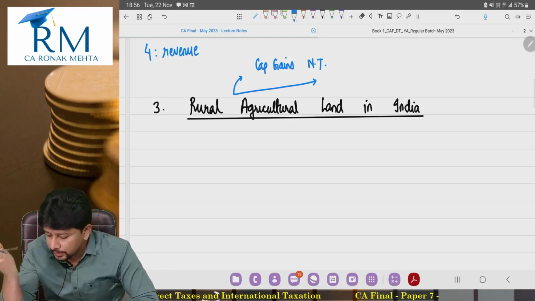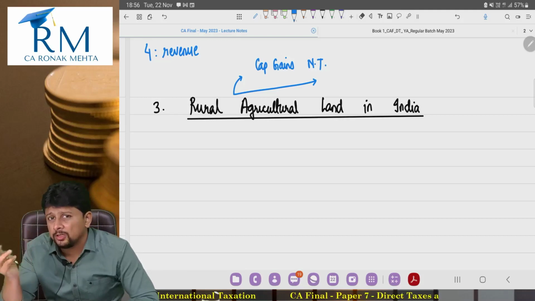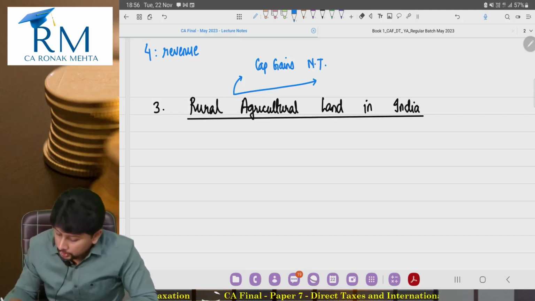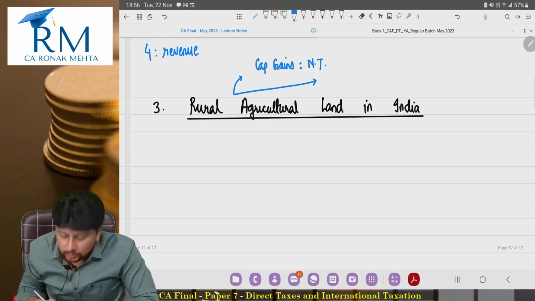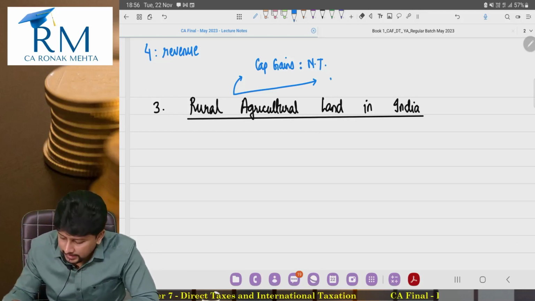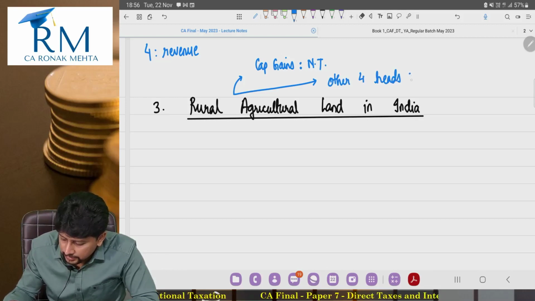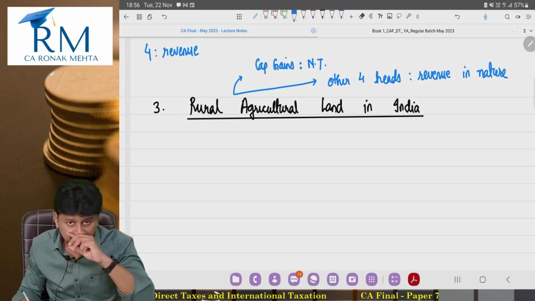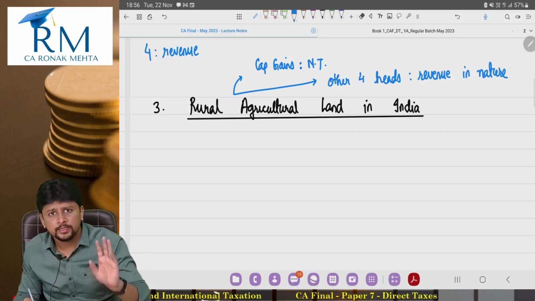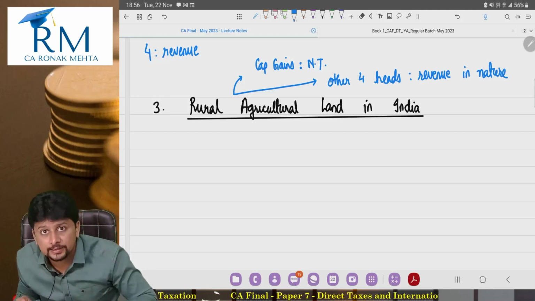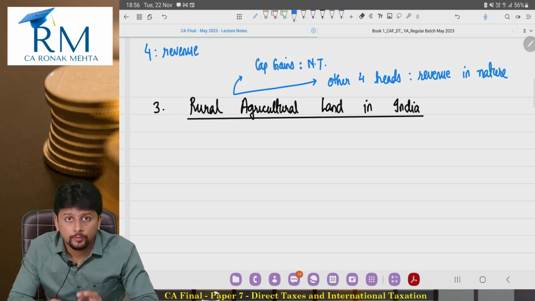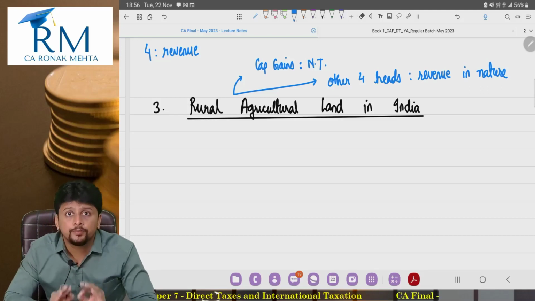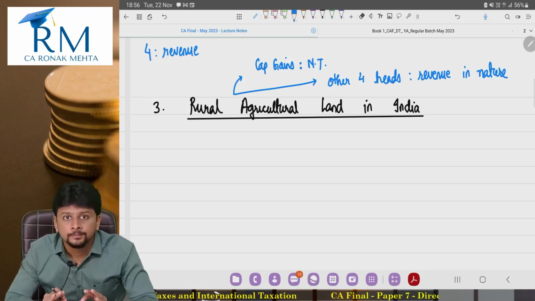But this is an exception to the definition of capital asset. So capital gains is not applicable. And if capital gain is not applicable, the other 4 heads of income are anyways revenue in nature. So other 4 heads will also not apply. Sir, are you trying to tell us that the profit is fully exempt? Yes, I am telling you that the profit is completely exempt from tax, completely tax free.